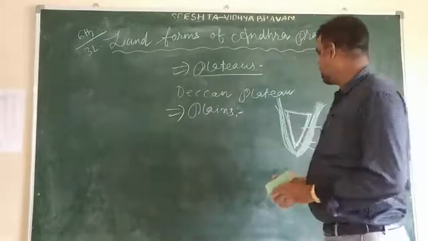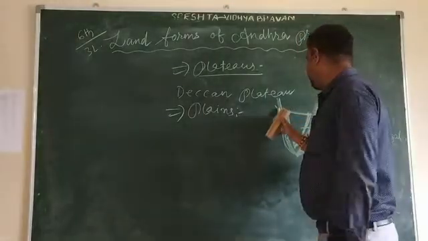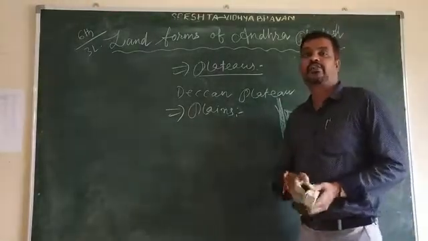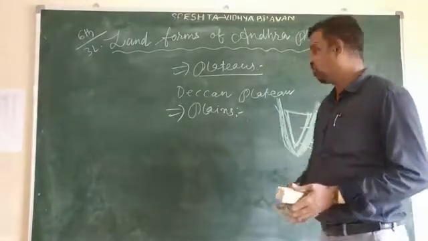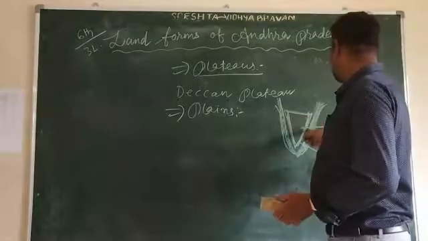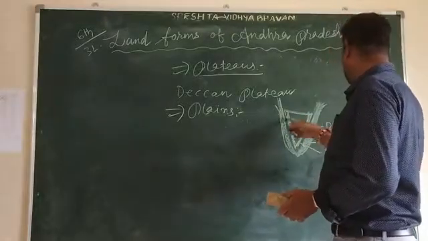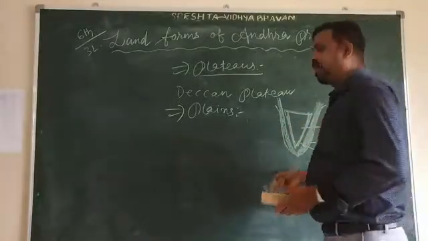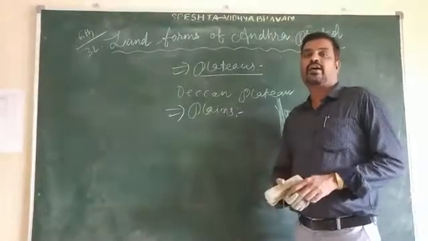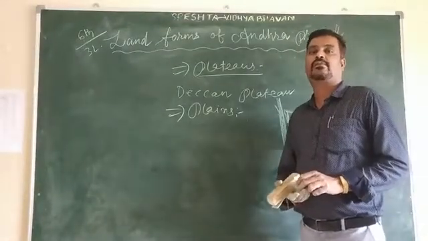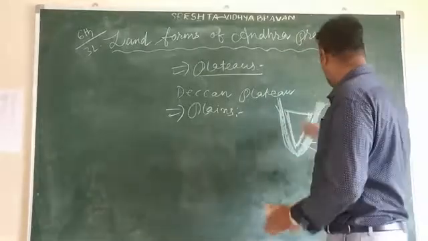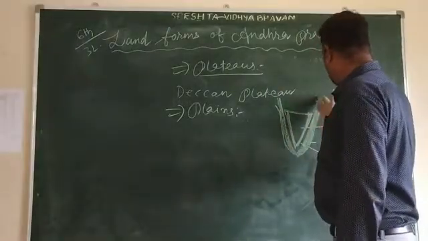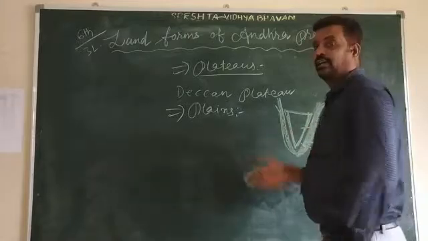These rivers originate from the Western Ghats and flow through the Deccan Plateau eastwards, and they enter into the Bay of Bengal. In the eastern coastal plain, the important cities are located.